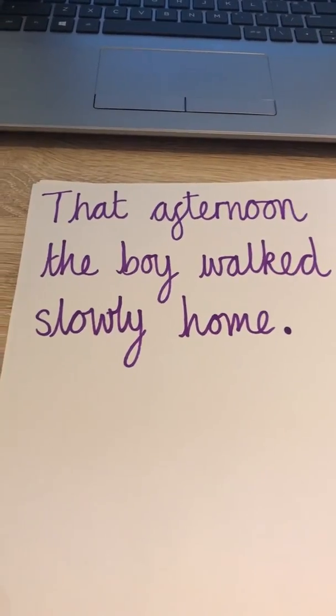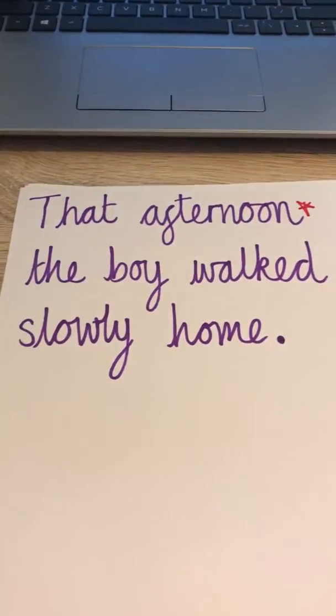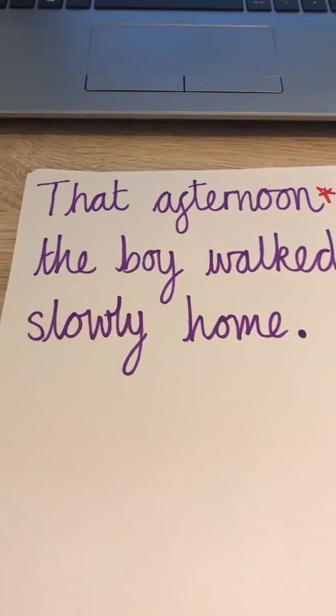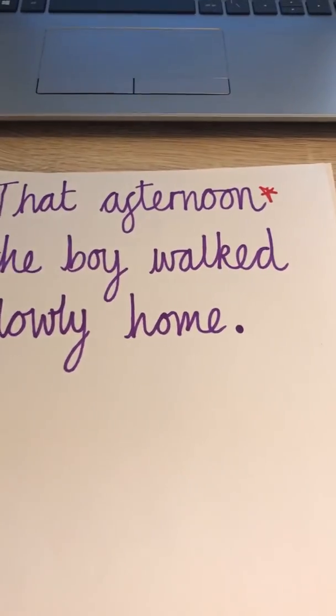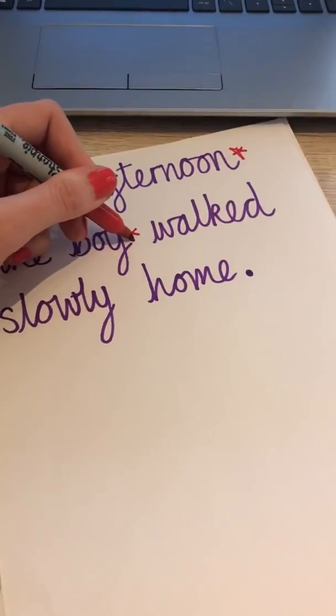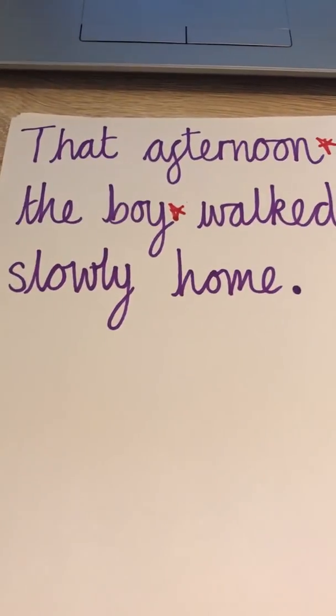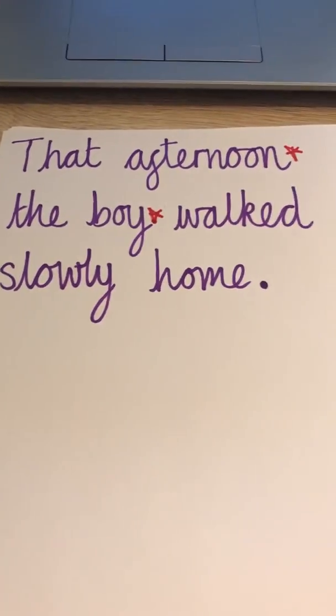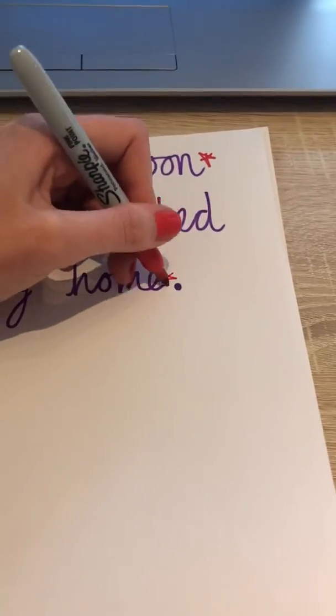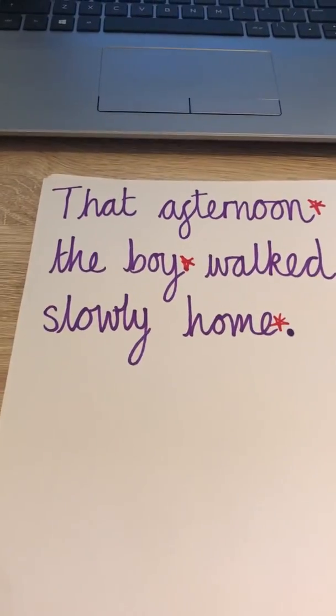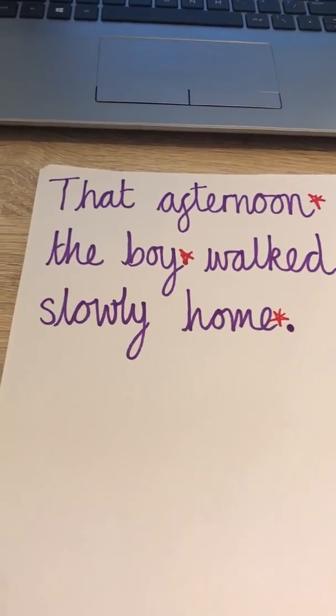So we could maybe add in some parentheses here that tells us what time. We could add in maybe a noun phrase about the boy. The boy with the brown hair walked slowly home. We could maybe add parenthesis here and give a little bit of information about where his home is.